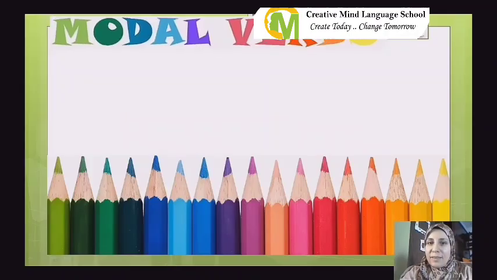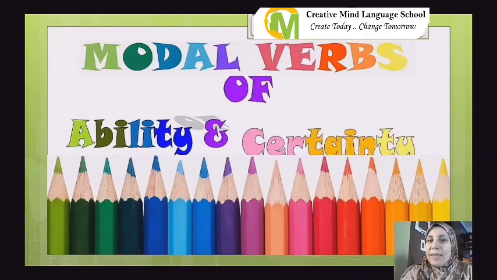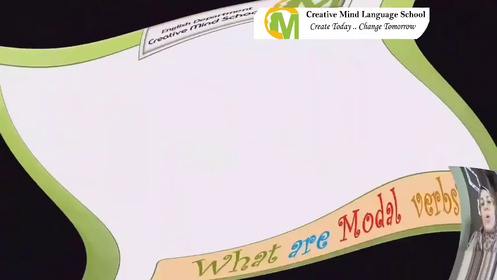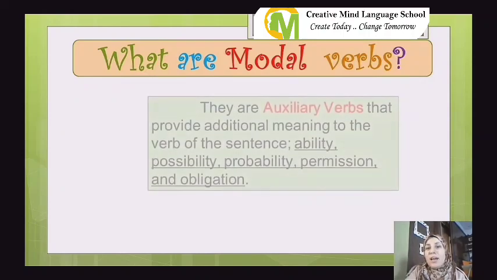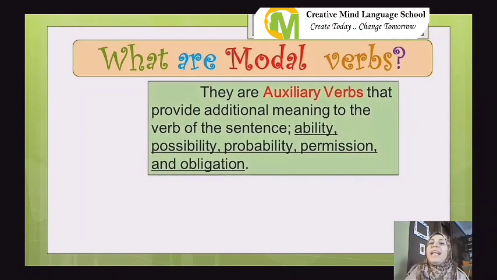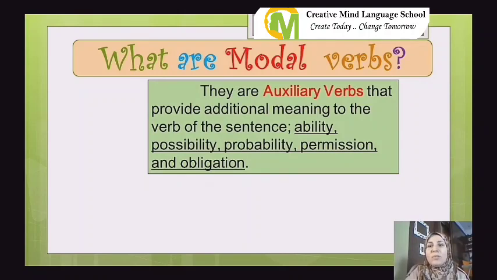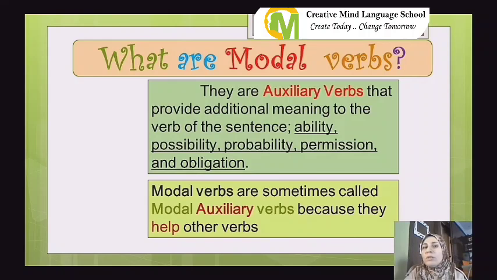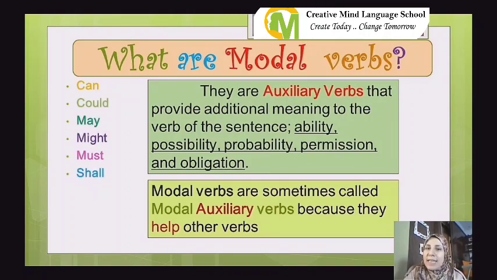It's grammar time. Modal verbs of ability and certainty. What are modal verbs? They are auxiliary verbs or helping verbs that provide additional meaning to the verb of the sentence, such as ability, possibility, probability, permission, and obligation. Modal verbs are sometimes called modal auxiliary verbs because they help other verbs. Let's recognize them: can, could, may, might, must, shall, should, will, would, and ought to.